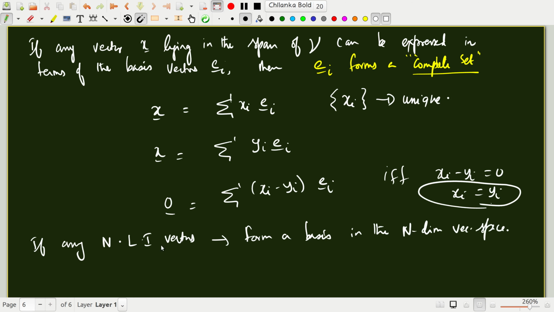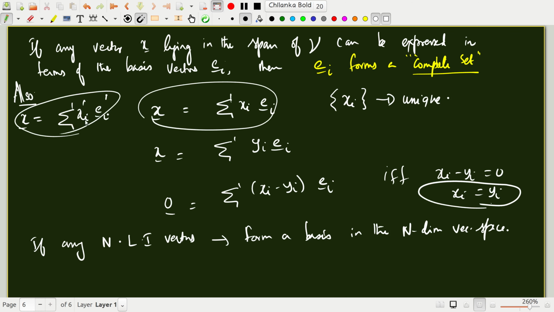You need not only write x in terms of xi ei, you can also write x as summation xi prime ei prime, where ei prime are another set of bases in the same vector space. So it is possible to write the same vector in terms of a given basis or a different basis. The only thing that will be different is that the coefficients need not be the same. If you have the same basis, then we have shown that the coefficients are unique because xi is yi. Okay, so we'll stop here with this module.